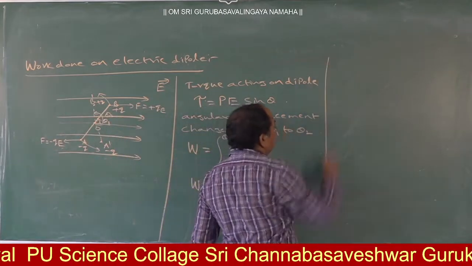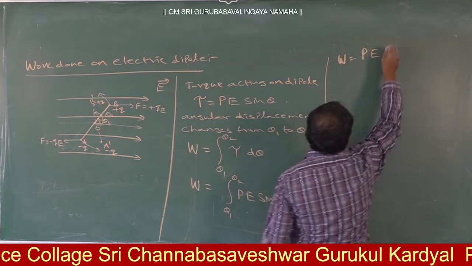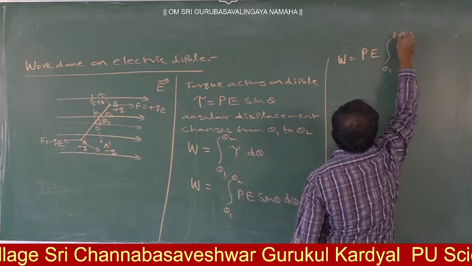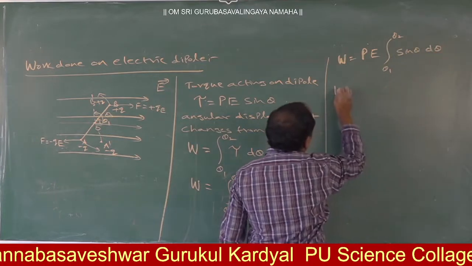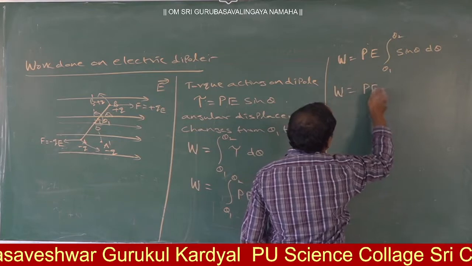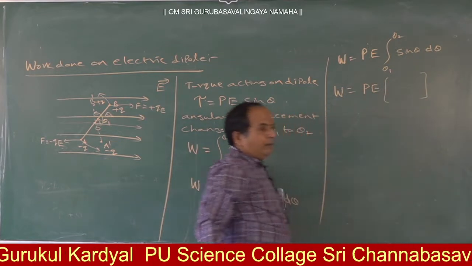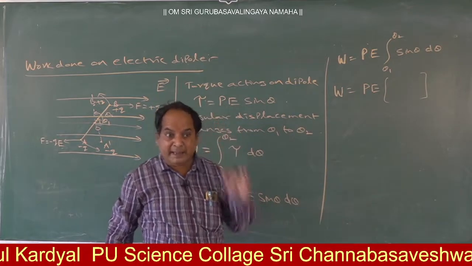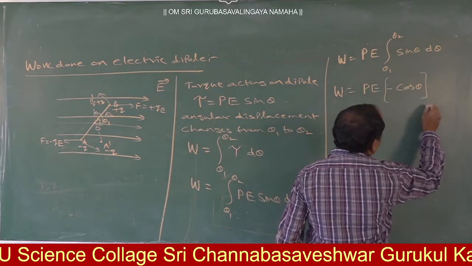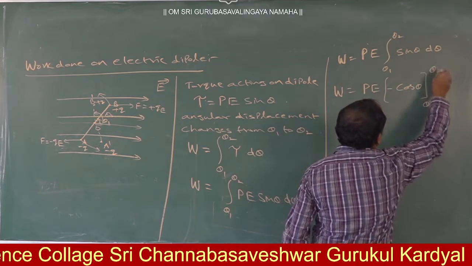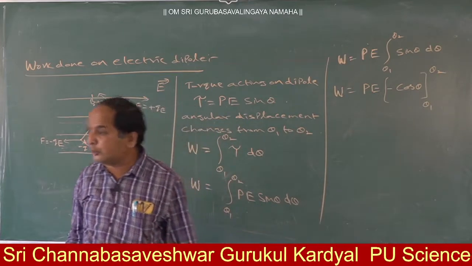So W is equal to P integral theta 1 to theta 2 sin theta d theta. So W is equal to P into, what is the integral of sin theta? Minus? Very good. Minus cos theta, with limits theta 1 to theta 2. Is that right? Integral of sin theta is minus cos theta.